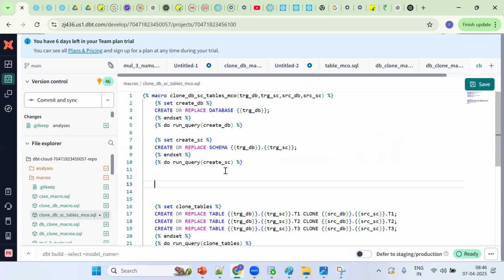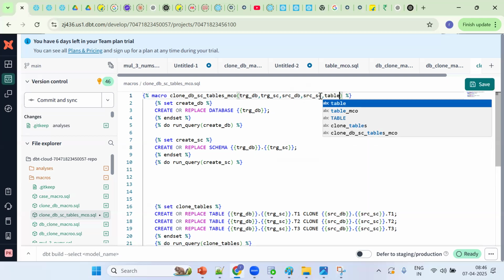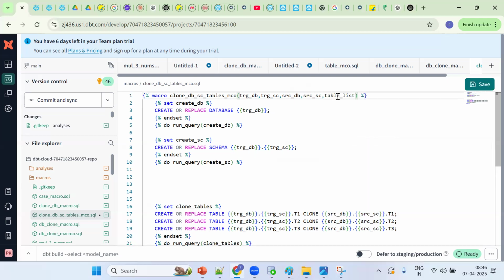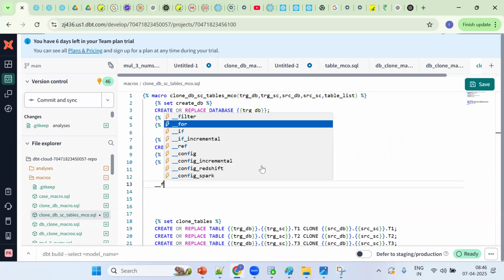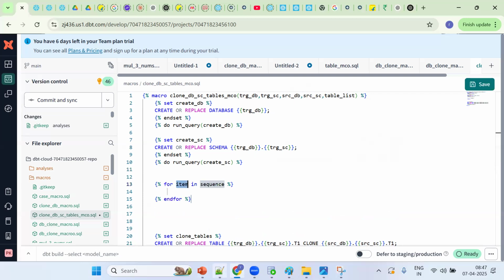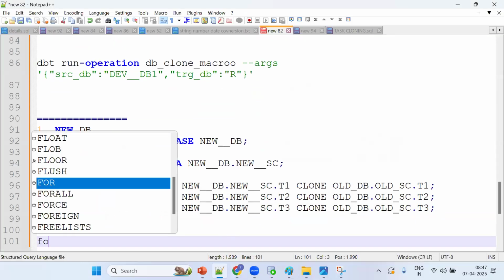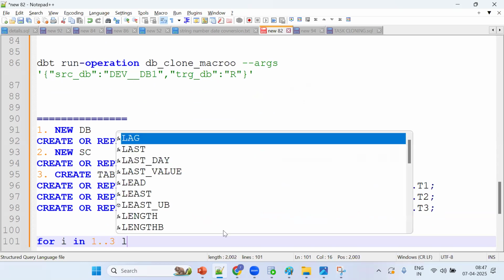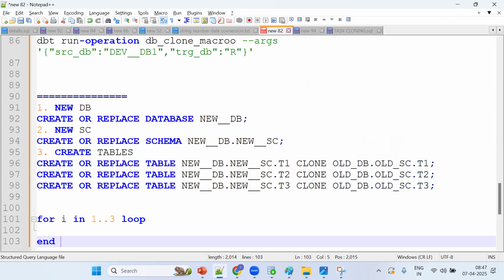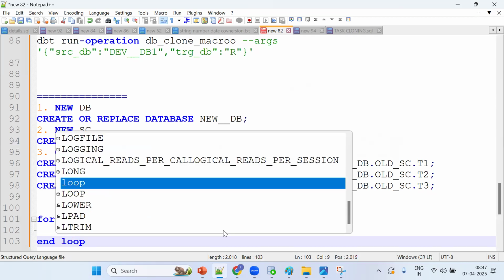Now what concept should we go for? We need to put one more argument. We can put table list. We can give any name. Here we can get 3 tables, 4 tables or 5 tables. How can you perform looping? Underscore for, for loop. Suppose for I in 1, 2, 3 loop, end loop. How many times will it loop? 3 times.